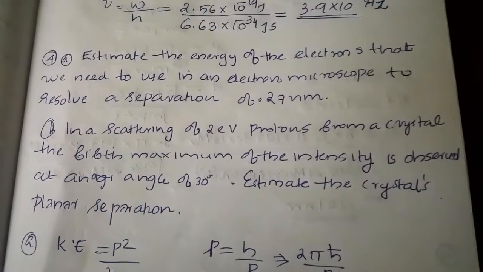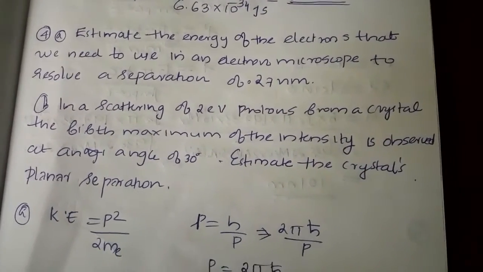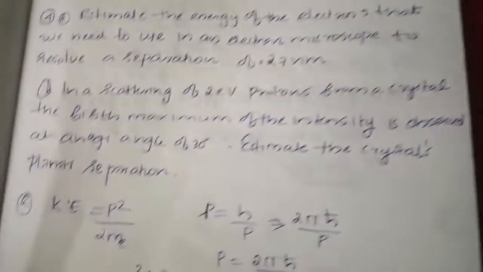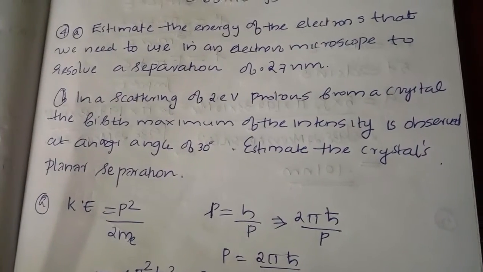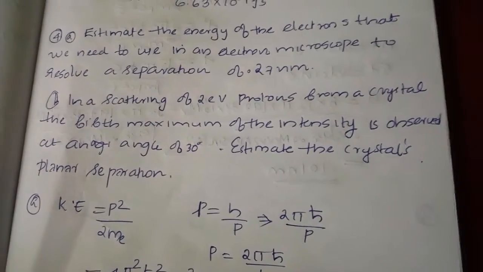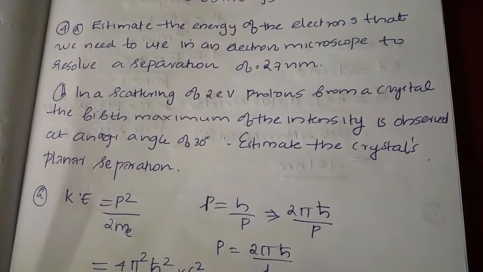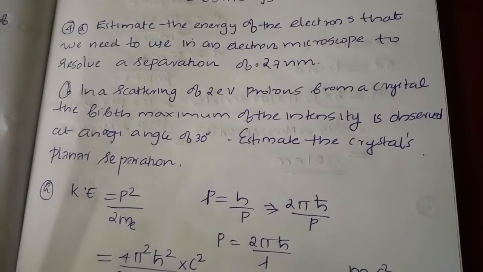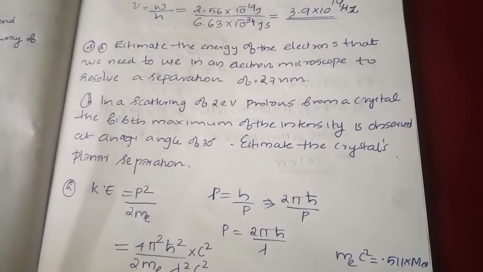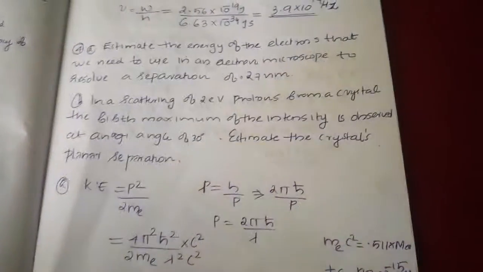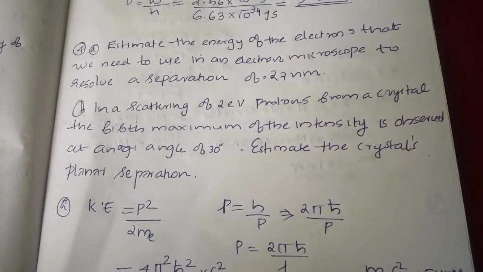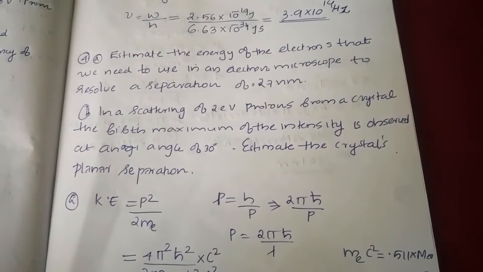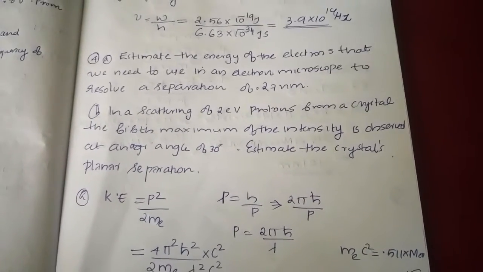Next question: estimate the energy of the electrons that we need to use in an electron microscope to resolve a separation of 0.27 nanometer. And second, in a scattering of 2 electron volt protons from a crystal, the fifth maximum of the intensity is observed at an angle of 30 degrees. Estimate the crystal's planar separation. So first of all, we have to find the energy of the electron we need to use in the electron microscope to resolve the separation of 0.27 nanometer.